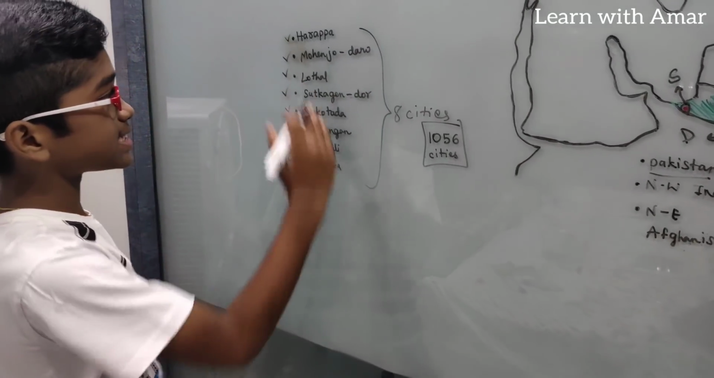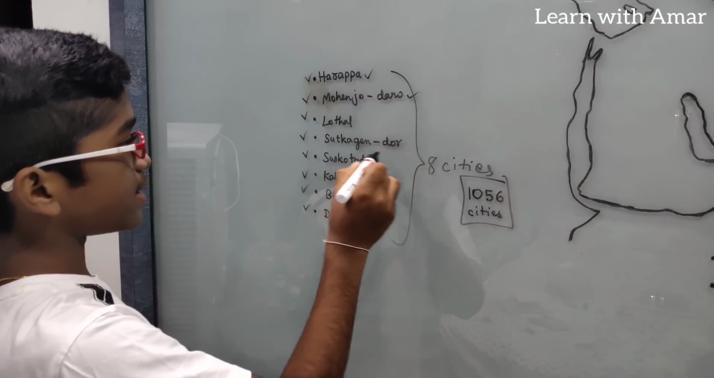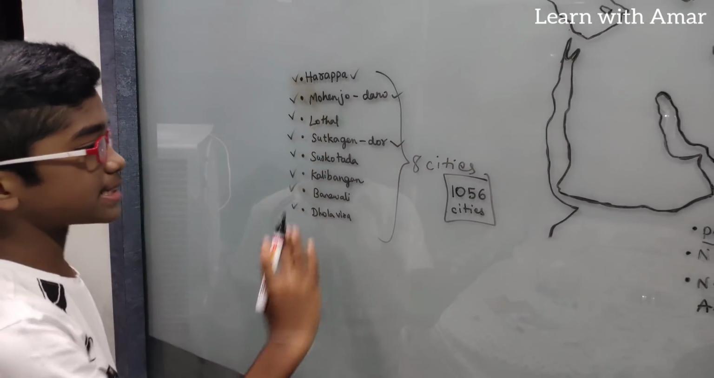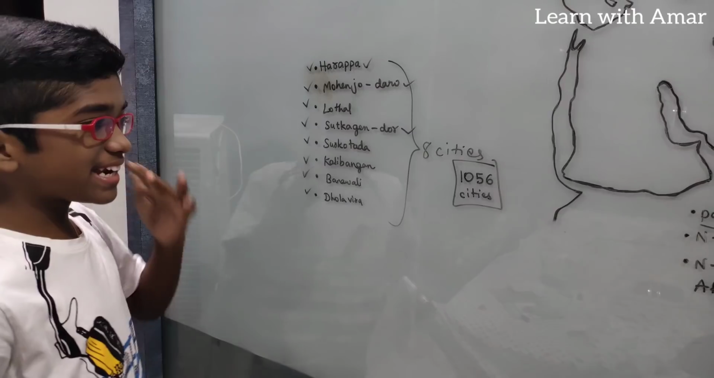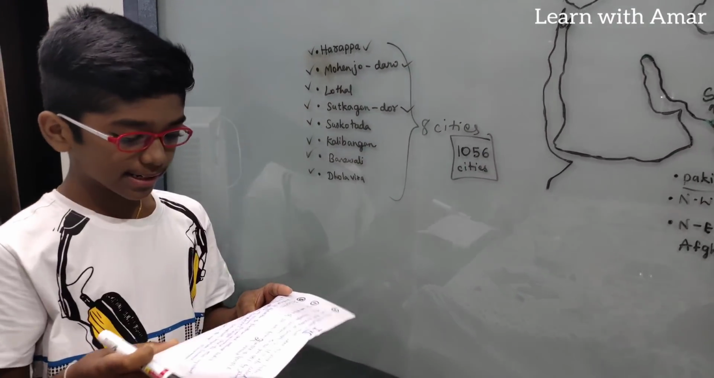Which among these 8 are situated in Pakistan? Harappa, Mohenjo-daro, and Sutkagen-dor. The remaining are situated in India. Clear about the cities, the locations and also the names?